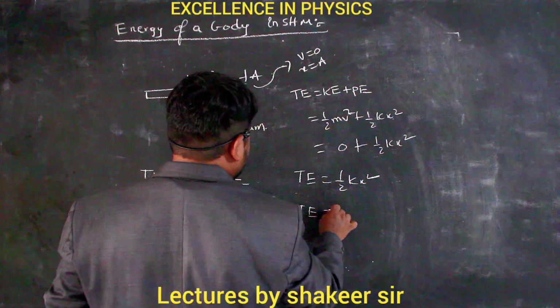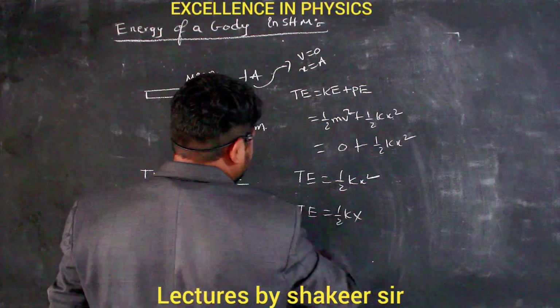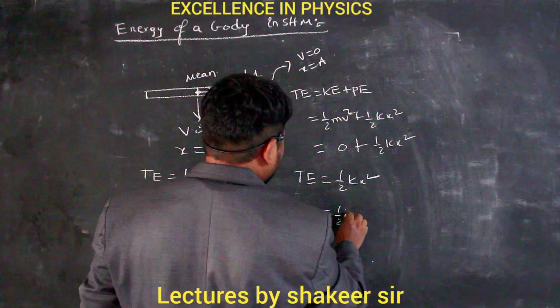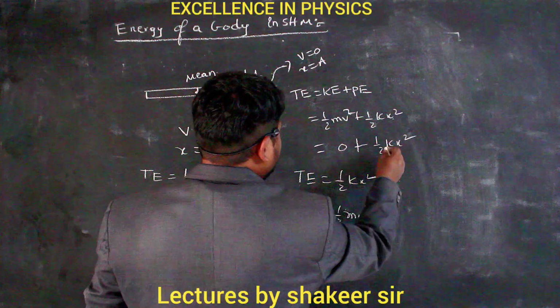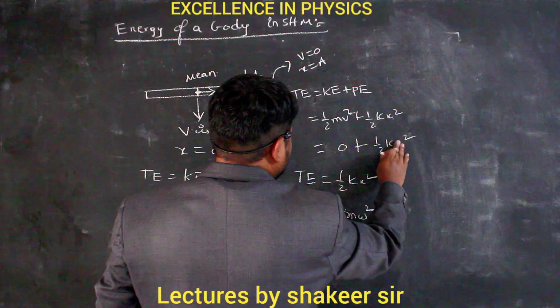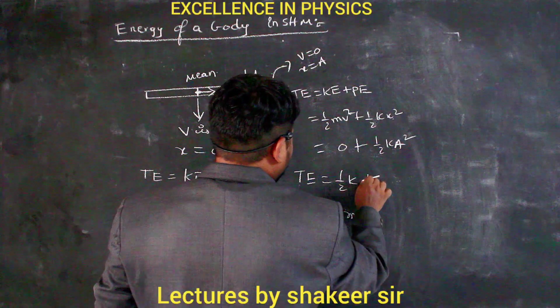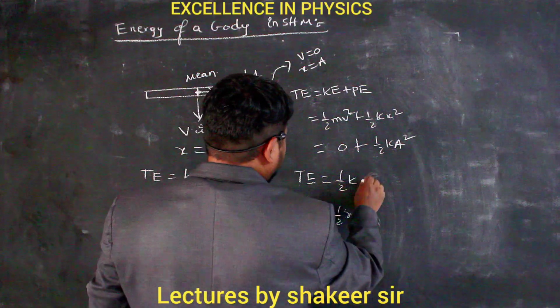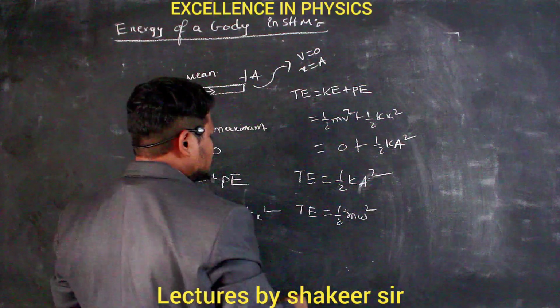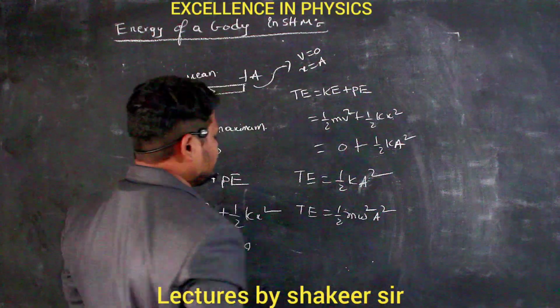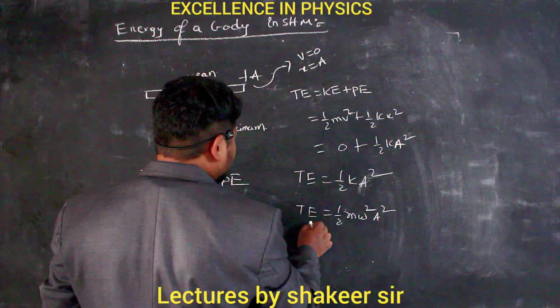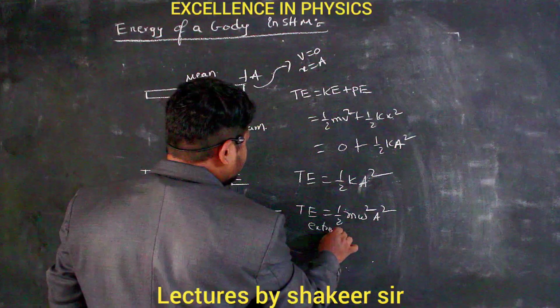So total energy is half k. Instead of k, what can I write? I can write m omega square. Sorry, this is a, no? So the maximum amplitude is a, this is a square. Therefore, instead of k, I will write m omega square, so half m omega square into a square. This is the total energy at the extreme position.